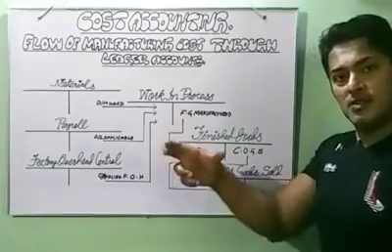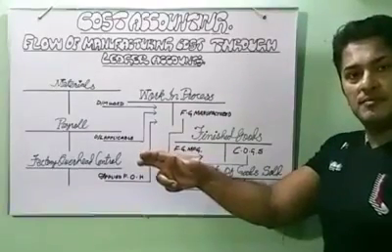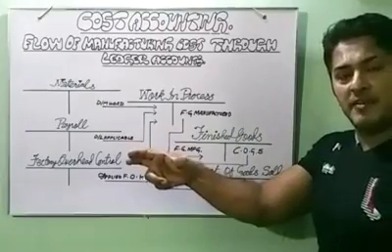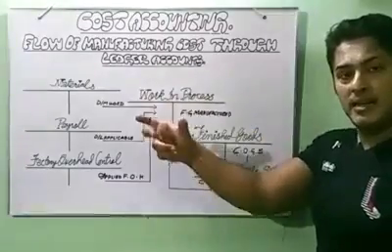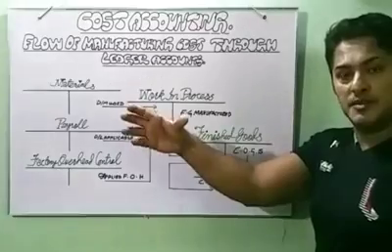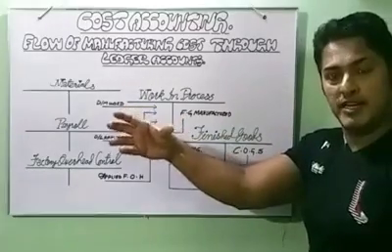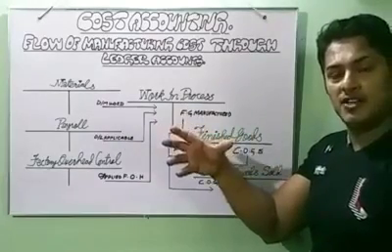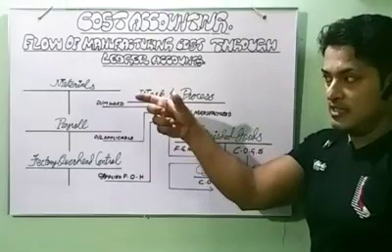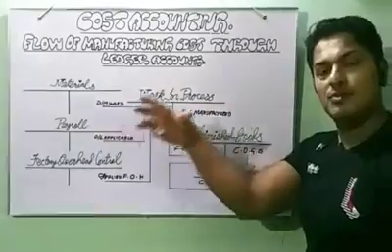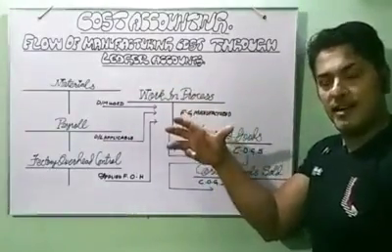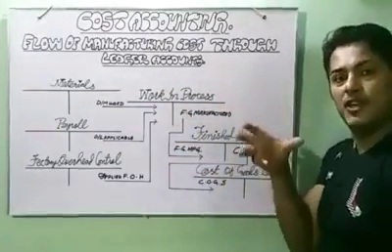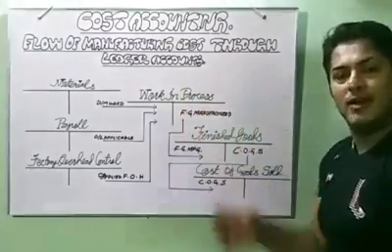There are three main locations: raw material storerooms. Whenever raw material is purchased from the supplier, it is put directly in a storeroom. Then, as per the need of production, it goes to work in process, or the factory, and then from the factory to the finished goods storeroom. These are the three main locations.